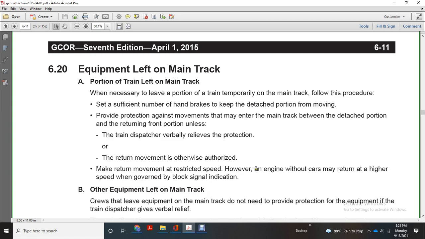Make the return movement at restricted speed. However, an engine without cars may return at a higher speed as governed by the block signal indication.